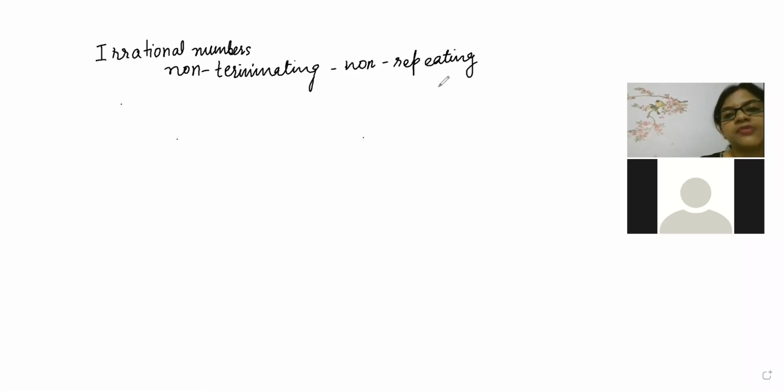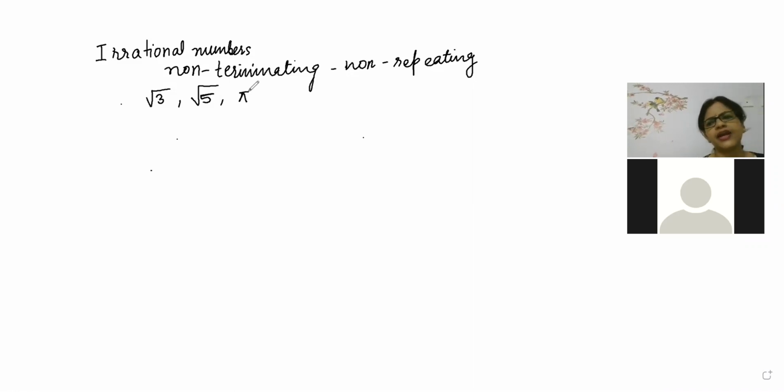Last class we discussed irrational numbers. I told you root 3 is irrational, root 5 is irrational, pi is irrational. Those numbers which are non-repeating and non-terminating will be called irrational numbers. Okay.